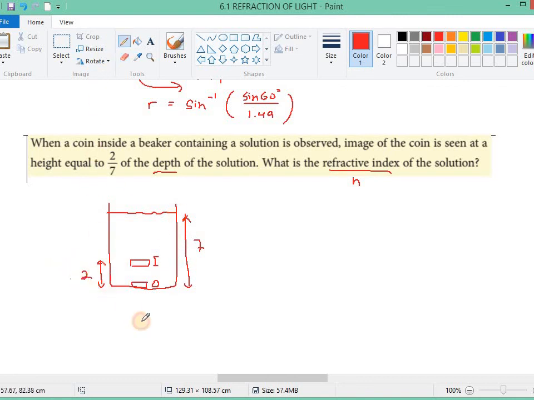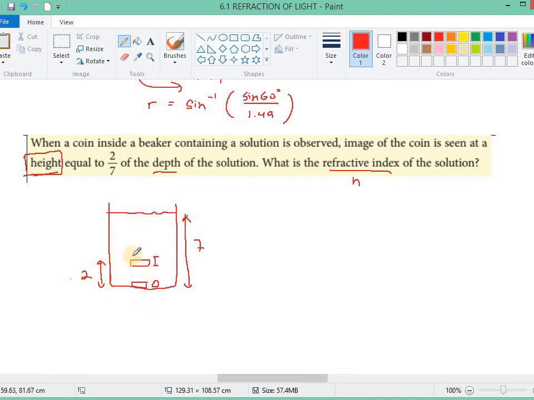The important word here is the height. So you have to read the question carefully, because a lot of students get confused. Sometimes they say at the height of, at the depth of. If it says at the depth, that means it's here, 2 is here. If it's height, that means from the bottom here. What is the refractive index of the solution?